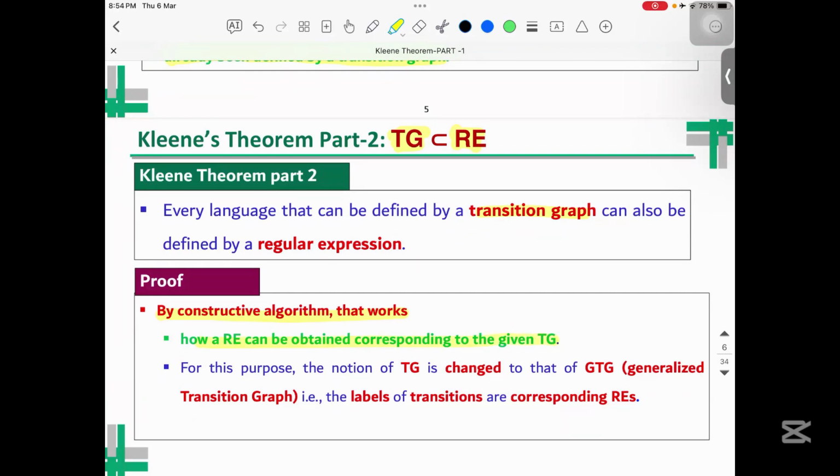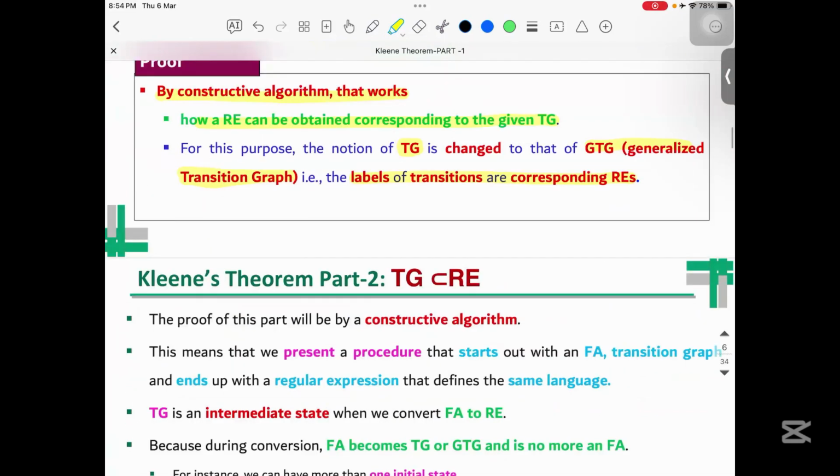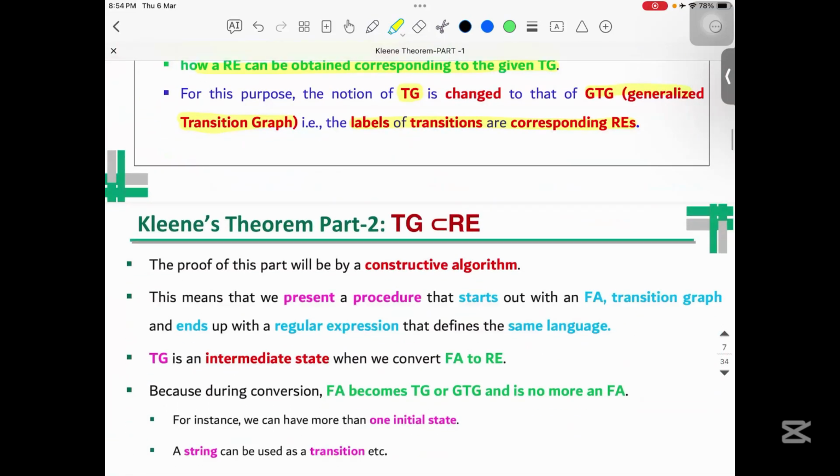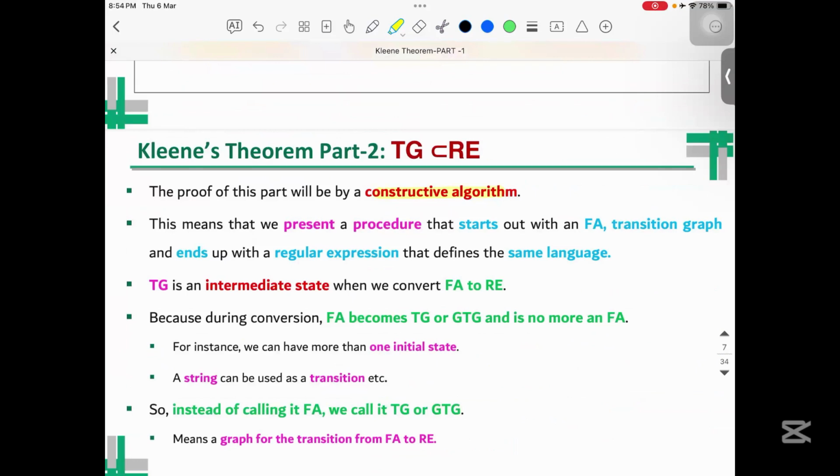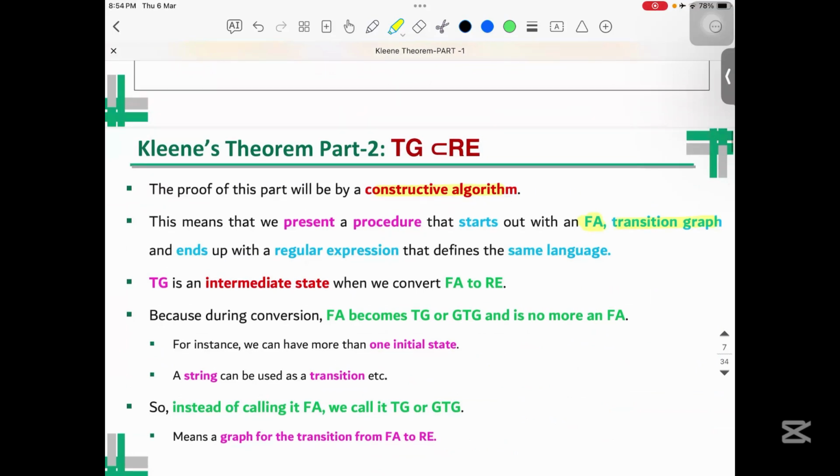For this purpose, the transition graph will be changed into a generalized transition graph. We already talked about what generalized transition graphs are. In that generalized transition graph, the labels of the transitions are basically whole regular expressions. Now let's start doing the proof. The proof of this part will be a constructive algorithm, as we have discussed previously. This means that we present a procedure that starts with a finite automata, then the transition graph, and ultimately a regular expression that basically defines the same language that was defined by the finite automata.